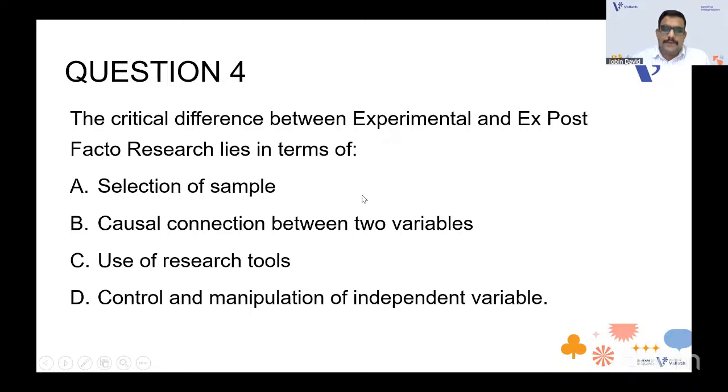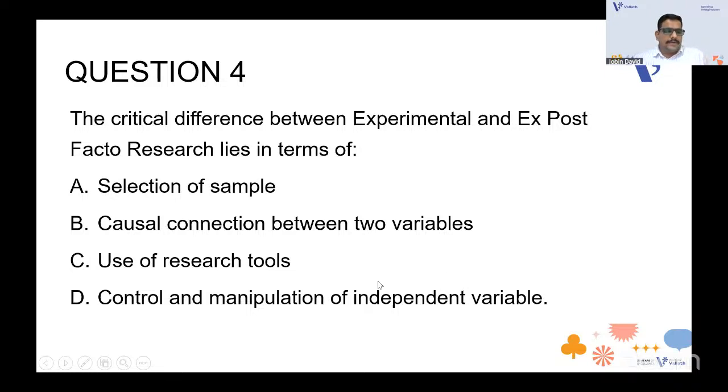Experimental is where you manipulate the variables and do the research. Ex post facto is after a research: after a research, what is the result? That is ex post facto. When you learn research aptitude, you will learn these types of research: experimental and ex post facto. So what is the critical difference between these? The options given are selection of samples, causal connection between two variables, use of research tools, and control and manipulation of independent variables.